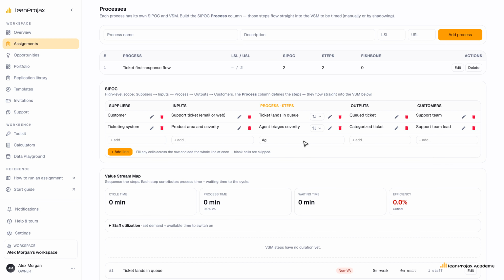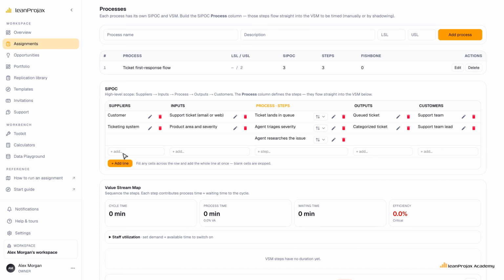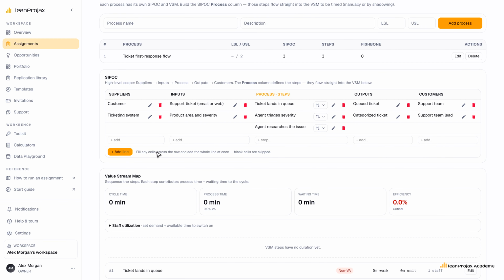Then the heart of the work, the agent researches the issue. That step stands alone, and that's fine. Blank cells are simply skipped. And last, the agent sends the first reply, producing the first response for the customer.